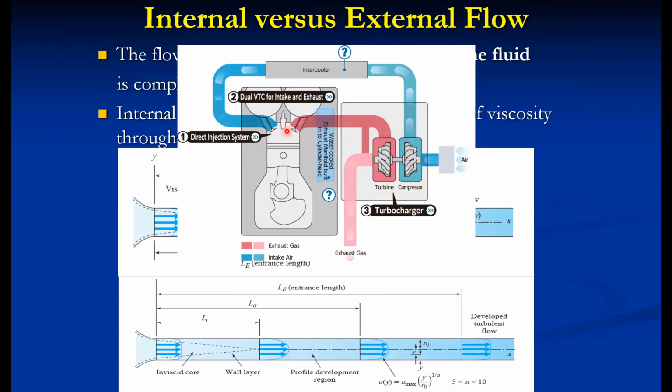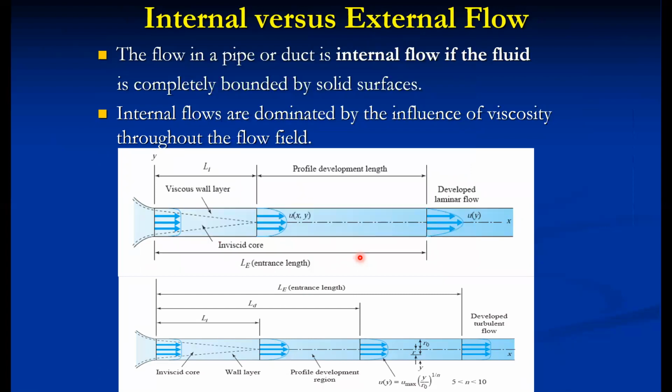Suppose this is an engine and the fluid is flowing. In the compressor case, we can say the fluid is flowing from the compressor to the turbine, and from the engine to the turbine. This is turbocharged, we can say. Again, the air is taken from outside, from the compressor to the intercooler and again to the engine, like this. So there are many examples of internal flow. Whenever a fluid in a system is flowing through a closed conduit, it is an example of internal flow.